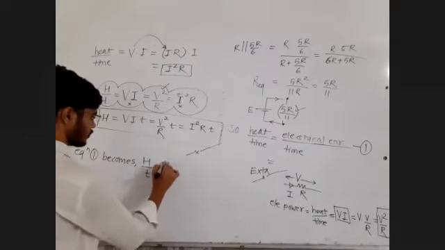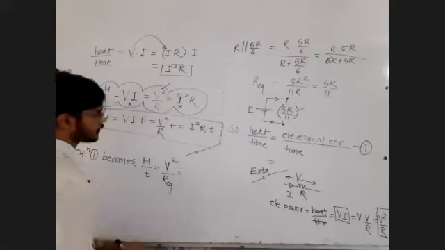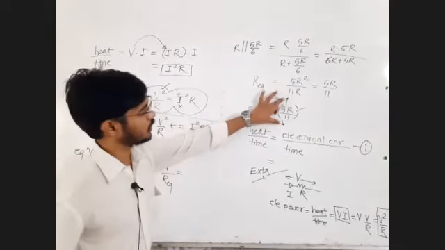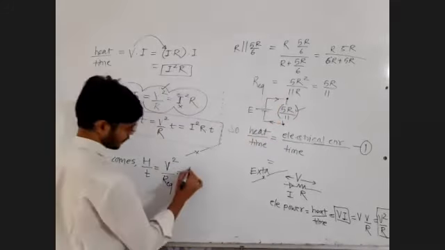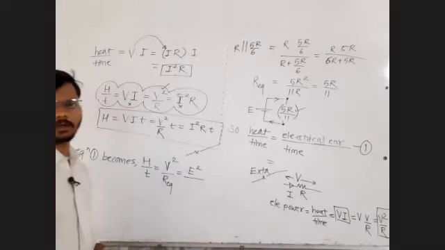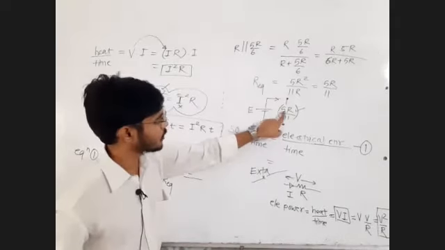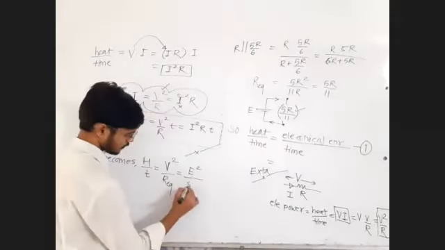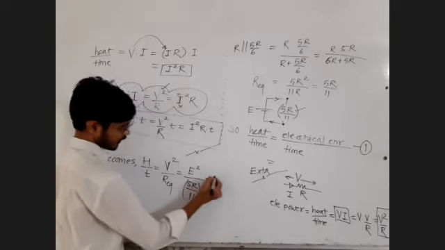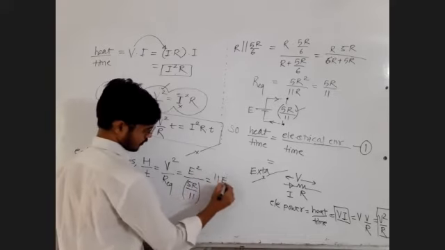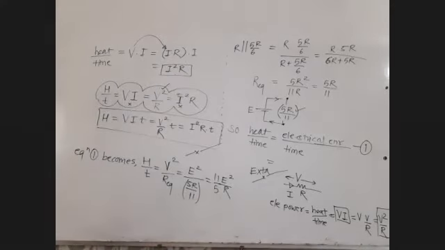So just like V square upon R, I could write V as the total EMF, the total potential difference available across the resistor, which is equal to E, upon R equivalent. The equivalent resistance between these 2 points is 5R upon 11. So that is 11, and with slight rearrangement I can get 11 E square upon 5R. Reply to me in the chat box, CW, clear and written.